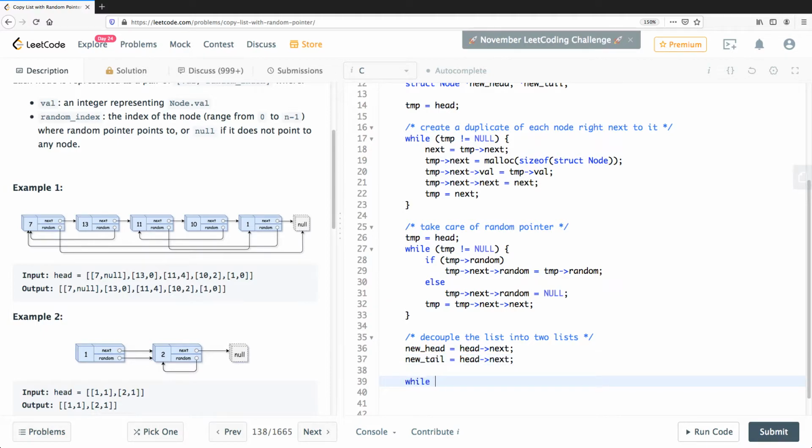Then what we can do is, new tail, while new tail not equal to null. Should it be new tail next? Let's just take new tail.